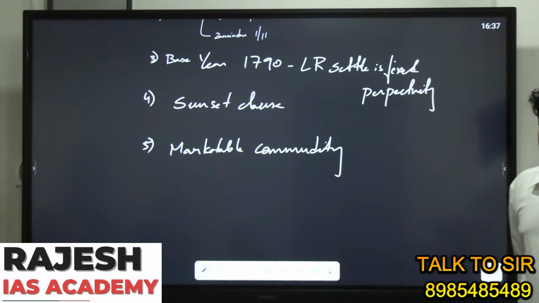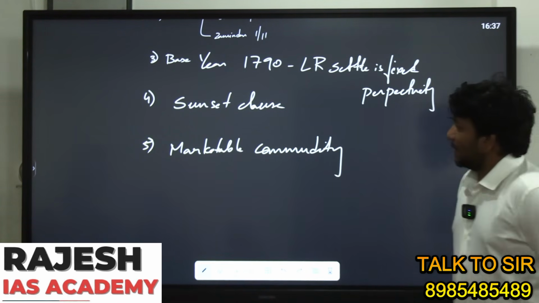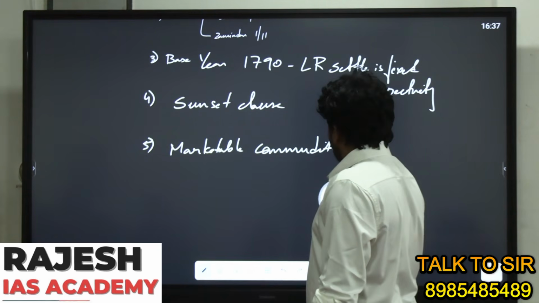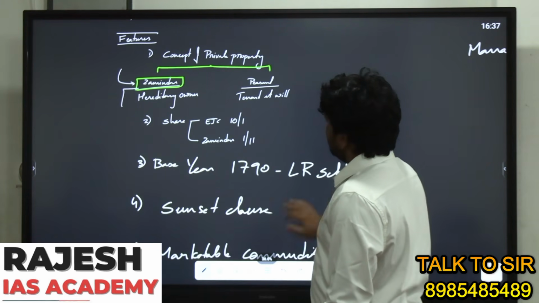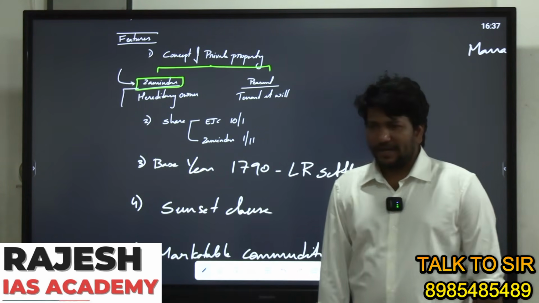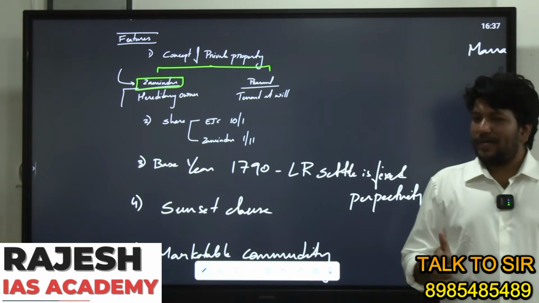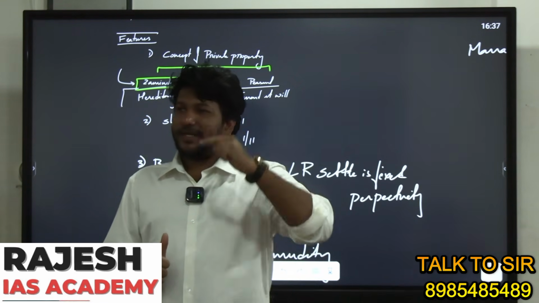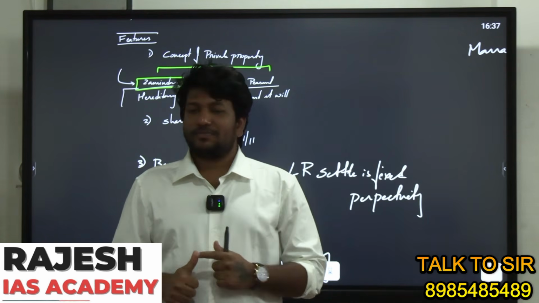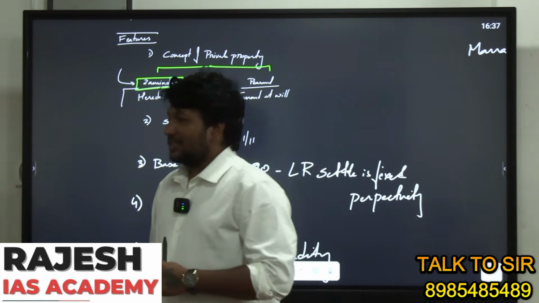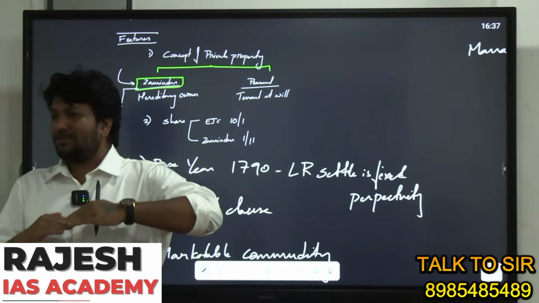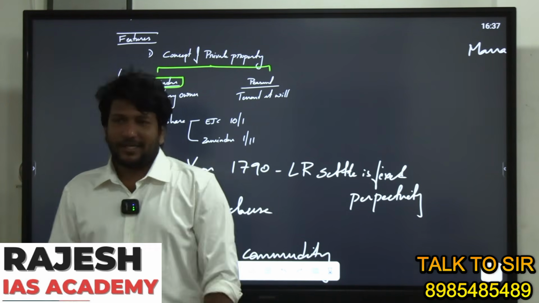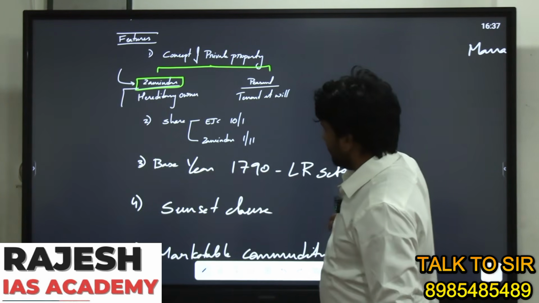Land is inherited also. Clear, right? See, this is the permanent settlement system. Why is it permanent? The settlement is fixed between whom? Zamindar and EIC. That is why it is called the permanent settlement system. So these are the features.